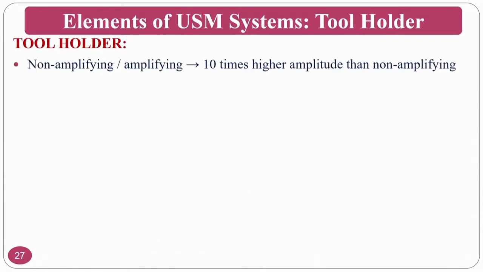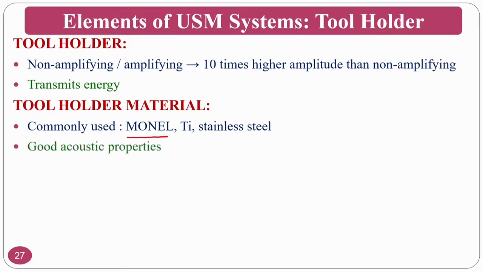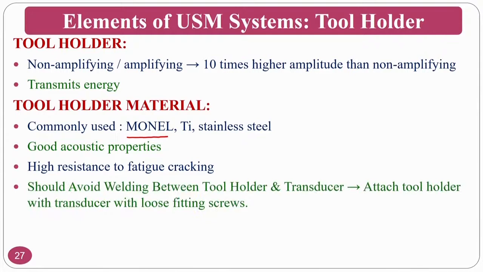Tool holders are normally of non-amplifying and amplifying varieties, and the amplifying one gives 10 times higher amplitude than the non-amplifying one. The tool holder's main function is to transmit the energy to the tool. The tool holder material normally used is Monel, and you can also use stainless steel and titanium. These have good acoustic properties and high resistance to fatigue cracks, and welding between tool holder and transducer should be avoided. Okay.